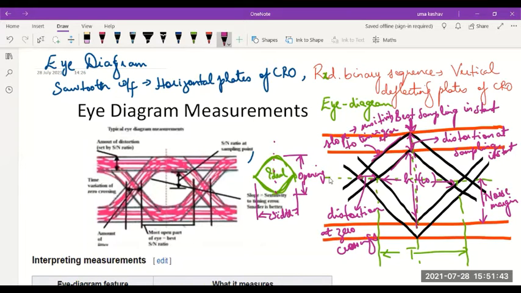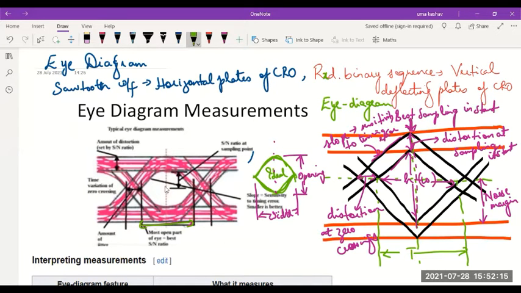Now coming to the opening of the eye, as I was telling you, wherever the eye opening is maximum, their SNR is highest. So you get the best signal to noise ratio at the point where the eye opening would be maximum. See, here we have shown the most open part of the eye. Can you see in this diagram? The most open part of the eye corresponds to best signal to noise ratio.